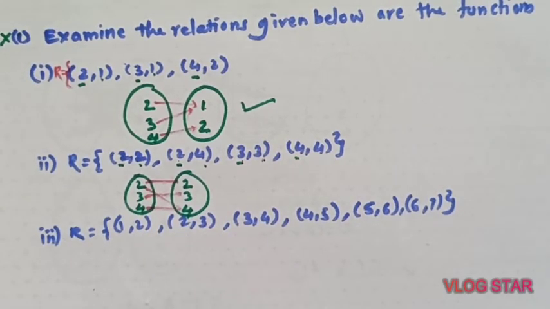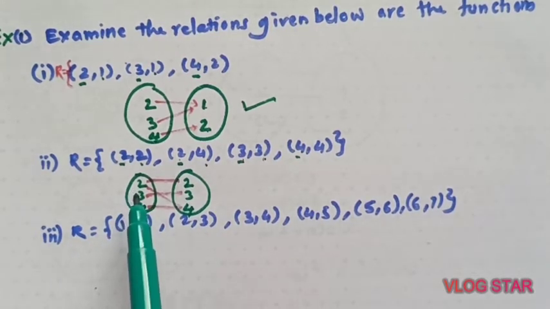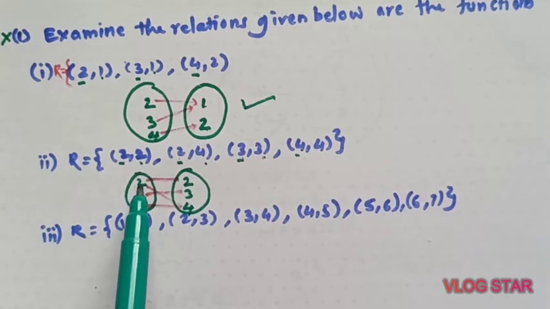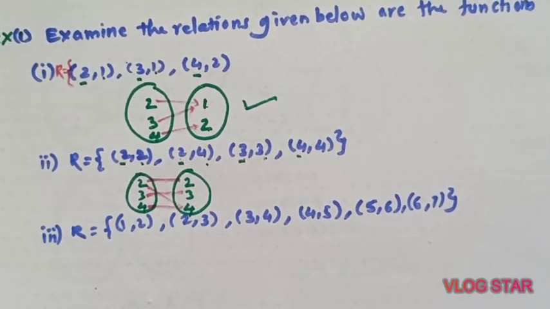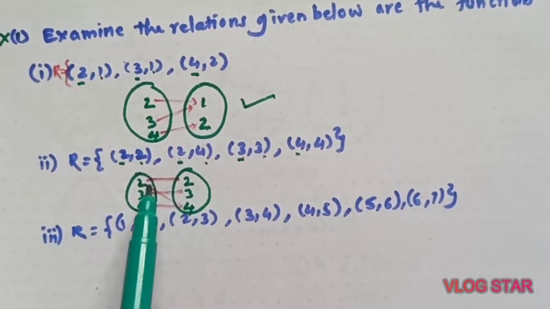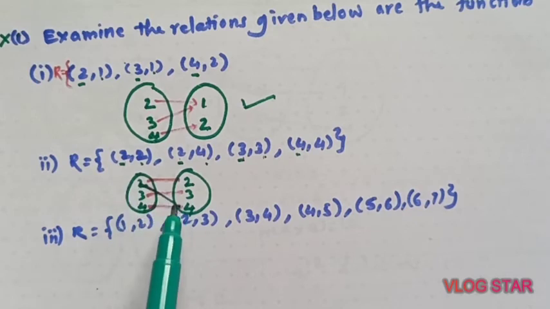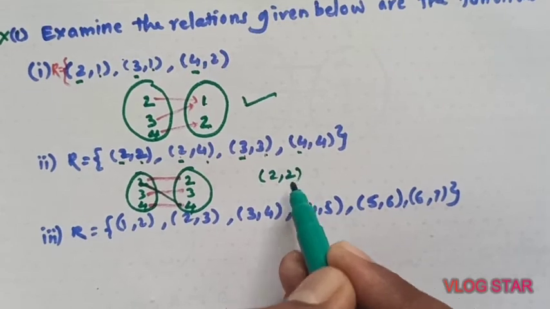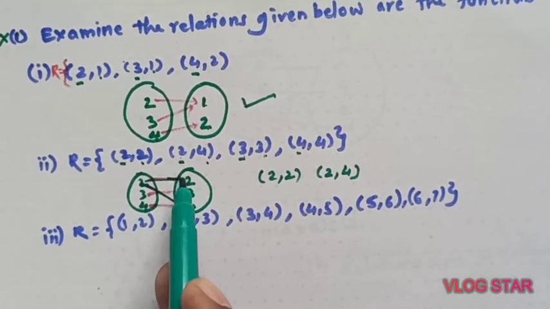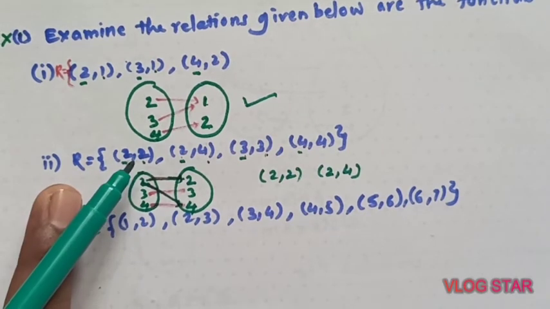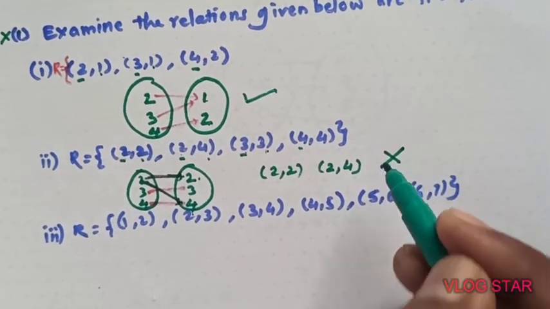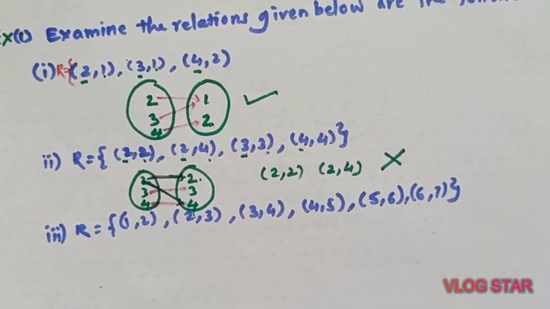Now check whether this relation satisfies the condition of a function or not. Does every element have an image? Yes, 2 has an image, 3 has an image, 4 has an image. So for every element we have an image. But the second criteria: is there only one image for every element? We will check one by one. What is the image of 2? One image is 2, and there is another image for it, that is 4. So 2 is associated with 2 as well as 4. Means one element has two images here. So that does not fit the criteria of a function. Because 2 has images 2 as well as 4, this is not a function. We do not want many images, we want a unique image. Every element needs an image, but only one image.